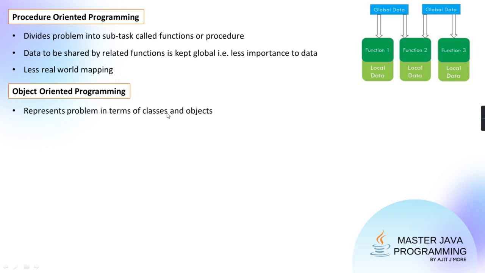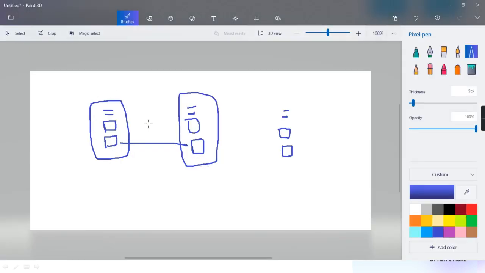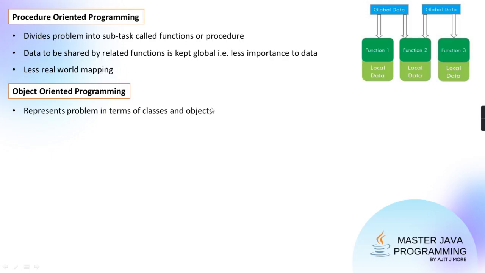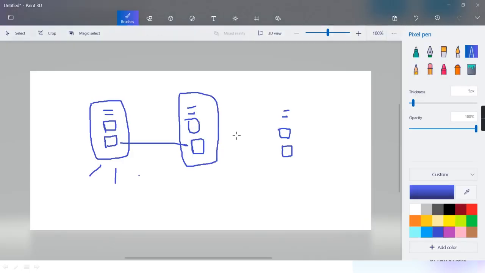Here everything is represented in the form of class and object. Now I'm coming to it. Don't worry, we will talk about what is a class, what is an object. For the time being, just remember class means a group of related data and related functions. And when we create multiple copies of it, it becomes an object. Or you can say a data type means a class, and the variables of that data type, like x and y, are two copies of integer. So integer is a class, and x and y are the two copies of that integer.